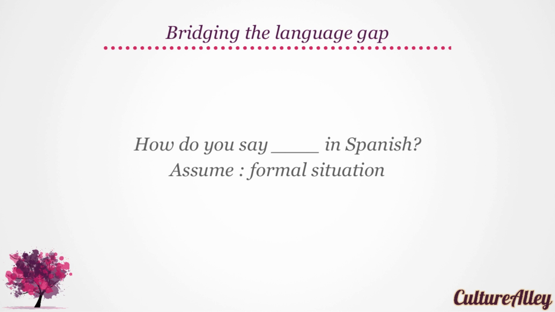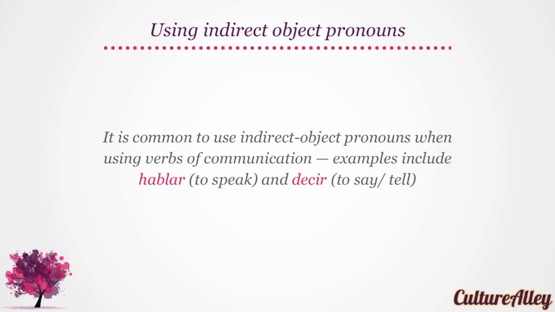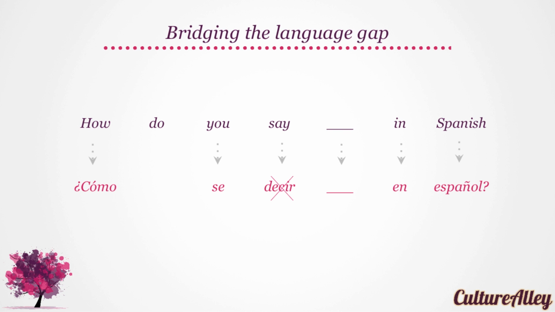Great! Let's now look at how we will ask someone how something is said in Spanish. It is common to use indirect object pronouns when using verbs of communication. Examples include hablar or to speak and decir or to say or tell. Let's look at an example. In how do you say dash in Spanish, how is como. You used as an indirect object is se. Se is decir, but we can't use it as it is, as we will see. In translates to en, and finally, Spanish is español.